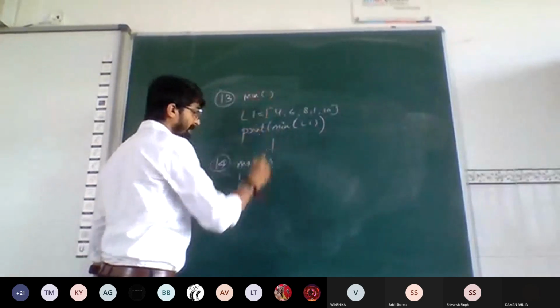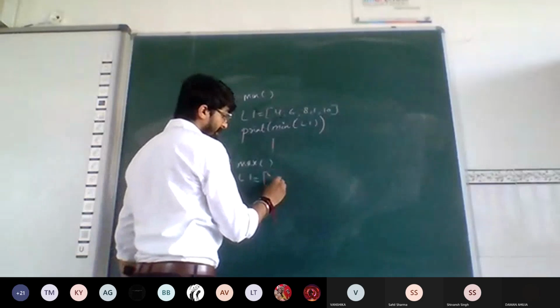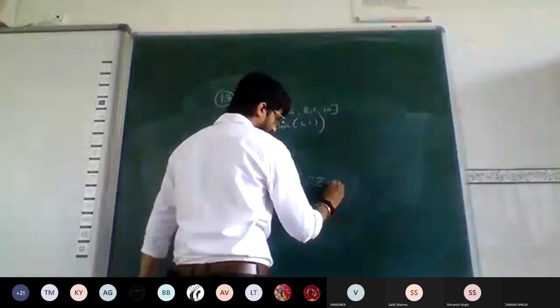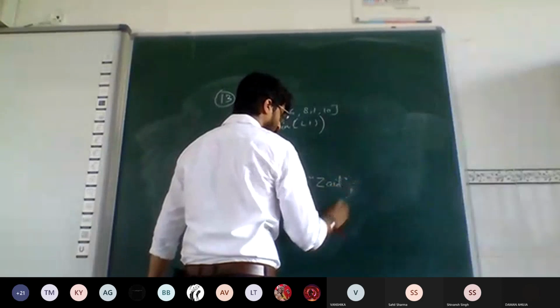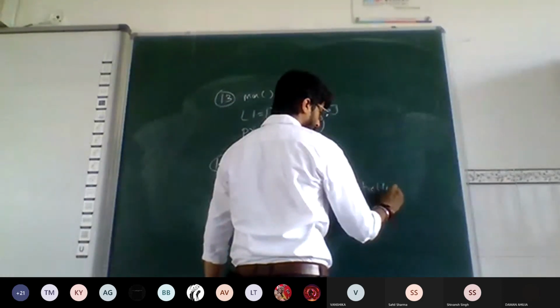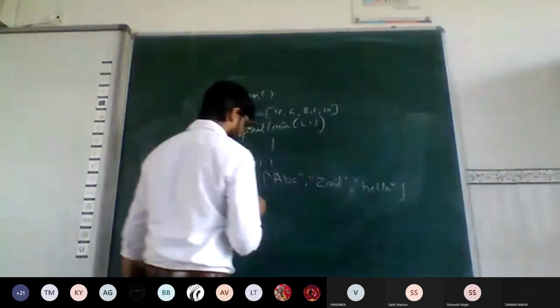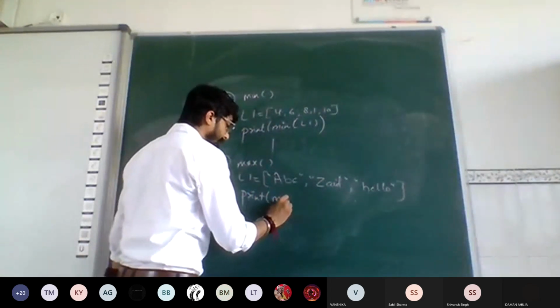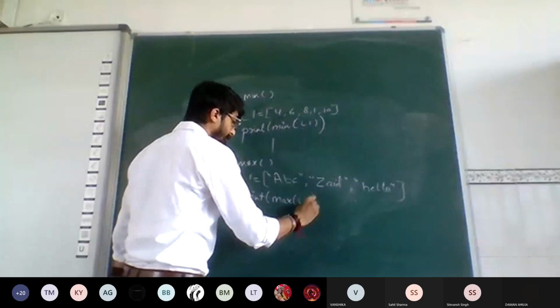Let's change the list. We are taking integers again and again. Max will print the maximum element, the greatest element.